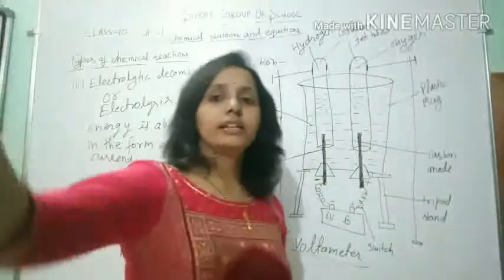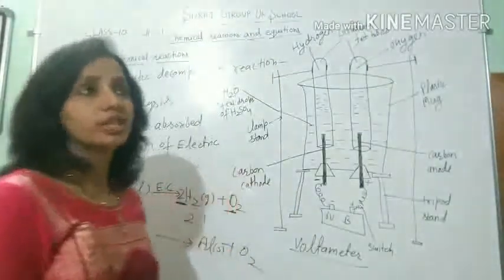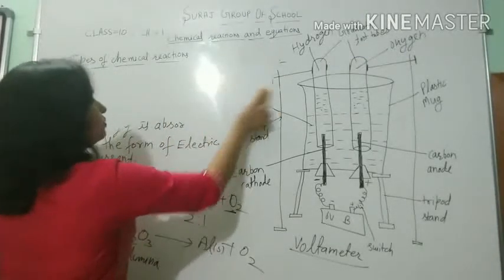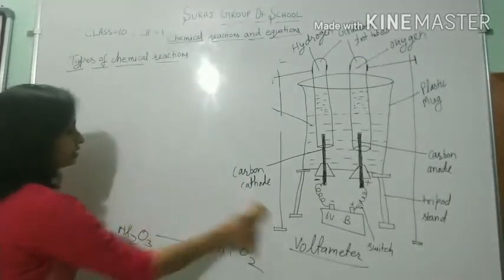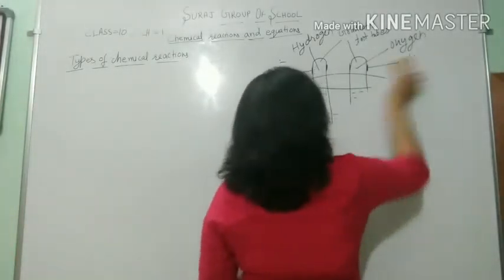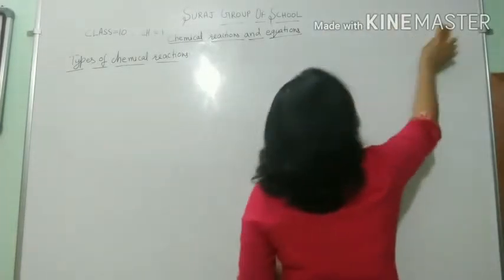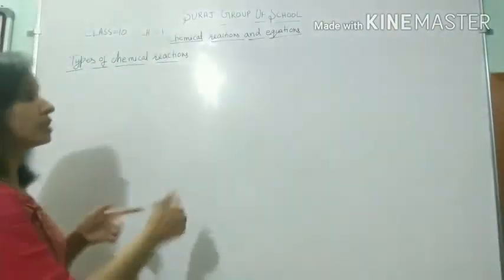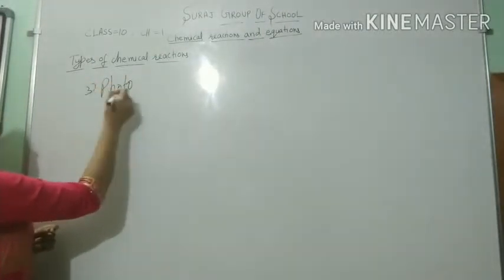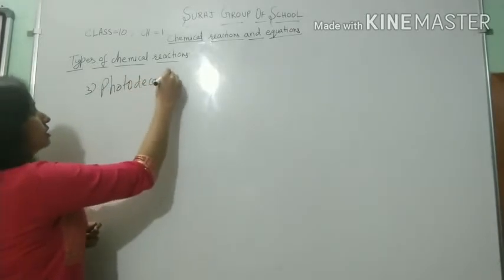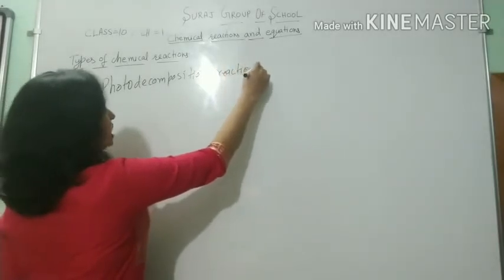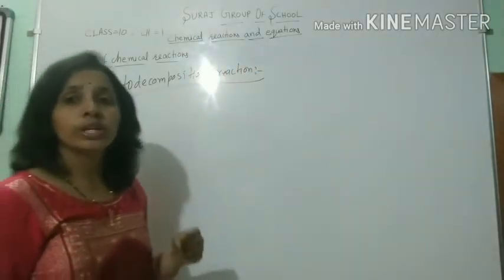Okay. Now we take the next type of decomposition reaction, which is known as photo-decomposition reaction, also known as photolysis.